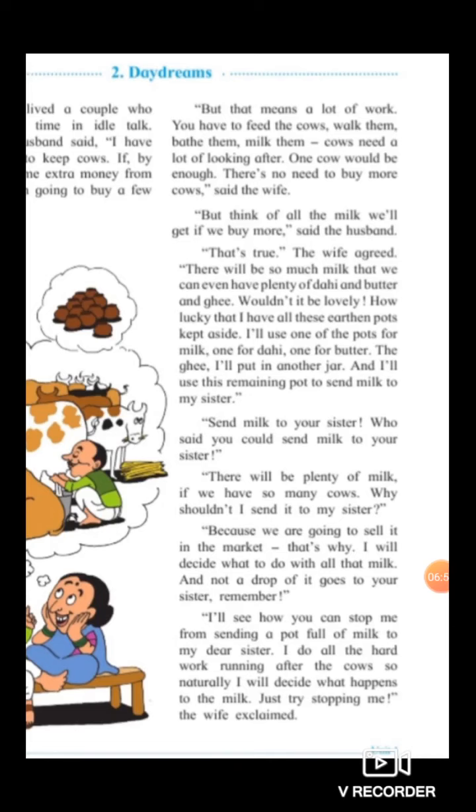Remember? So, hearing this conversation of his wife, the husband said that we are going to sell all this milk in the market. And I will decide what to do with that milk. Not even a single drop of it will go to your sister.